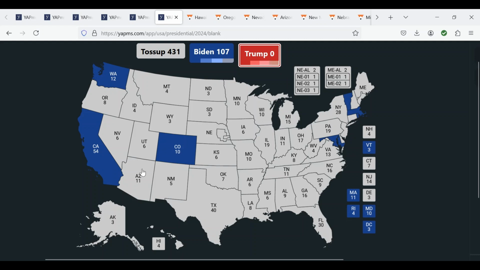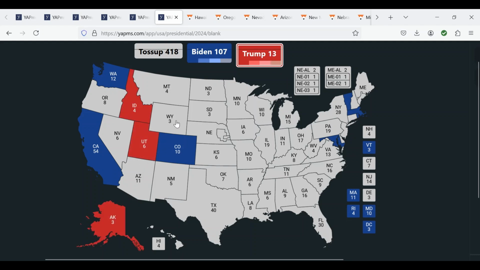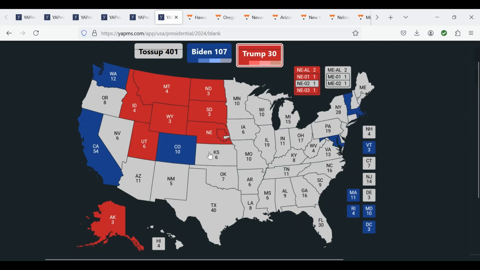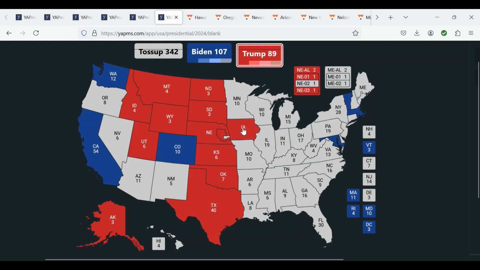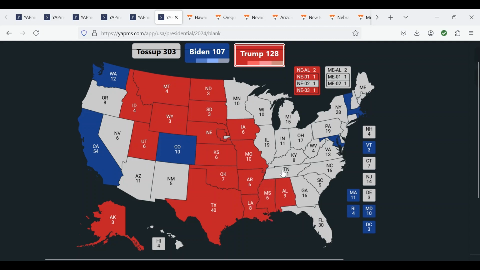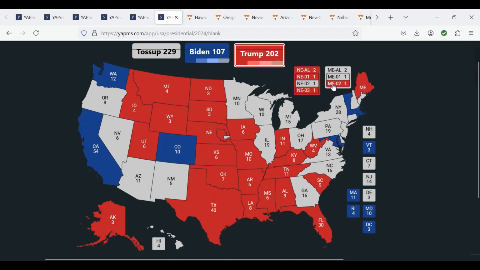For President Trump, these states will be Alaska, Utah, Idaho, Wyoming, Montana, North and South Dakota, Nebraska at large, and I think it's safe to say its first and third congressional districts, Kansas, Oklahoma, Texas, as Trump will overperform by 4% there, Iowa, Missouri, Arkansas, Louisiana, Mississippi, Alabama, Tennessee, Kentucky, Indiana, West Virginia, South Carolina, Florida, as the Republicans massively overperformed there as well, and Maine's second congressional district. This gives Trump 202 safe electoral votes compared to Biden's 107.